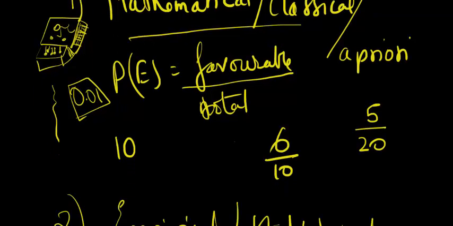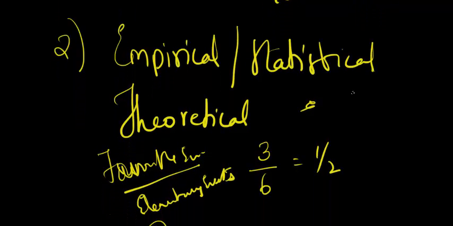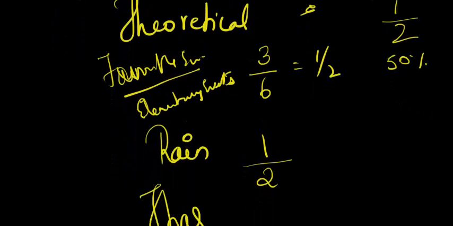And again, if he is applying the same thought process for the empirical approach, he's going to say, okay, so what are the 2 options? The matchstick is going to light and not light. 2 options. Out of which, how many times is it not going to light? 1 time. The favorable outcome is not lighting, 1. So 50%. So now he's going to say 50% of your matchsticks are not going to light. Well, that is again, you understand what I'm trying to say, right? So that's another problem with the empirical, statistical or theoretical approach.